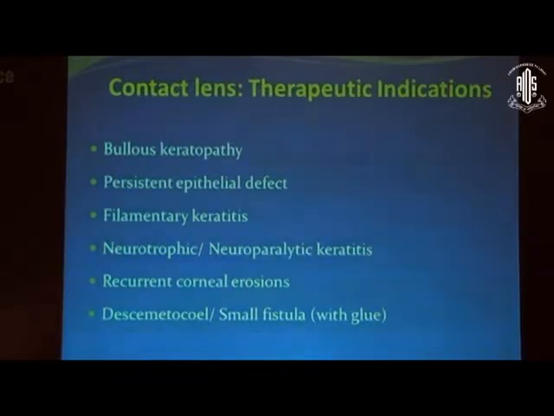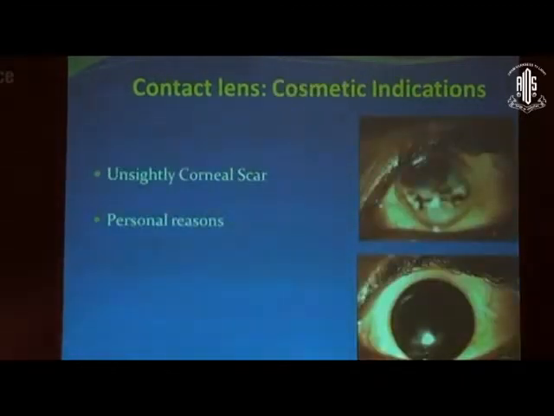And then of course therapeutic indications to prevent pain and to give relief to the patients, like patients of bullous keratopathy, those who are having persistent epithelial defect. You want healing of epithelium. So in that case, then filamentary keratitis, neurotrophic keratitis. If you have a small fistula in the cornea because of any reason, then also you place fibrin, this cyanoacrylate glue, and place a bandage contact lens for the comfort of the patient.